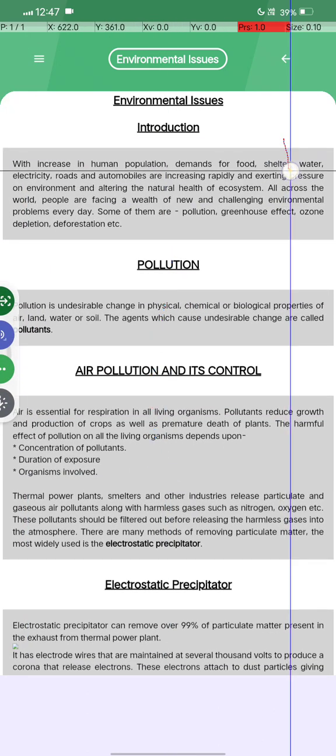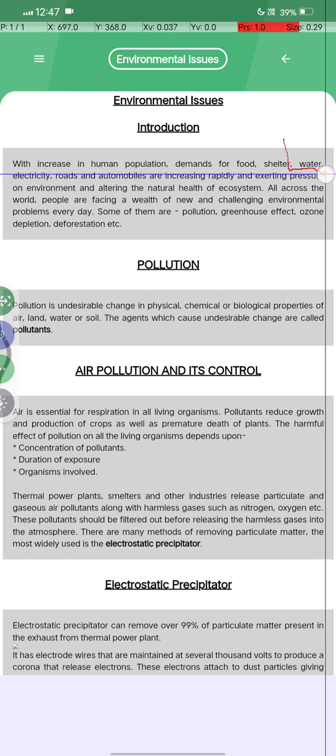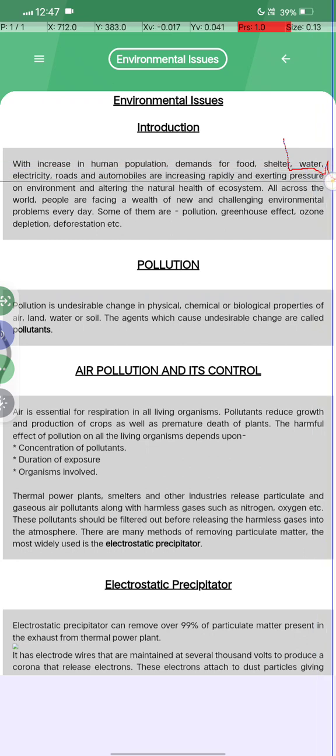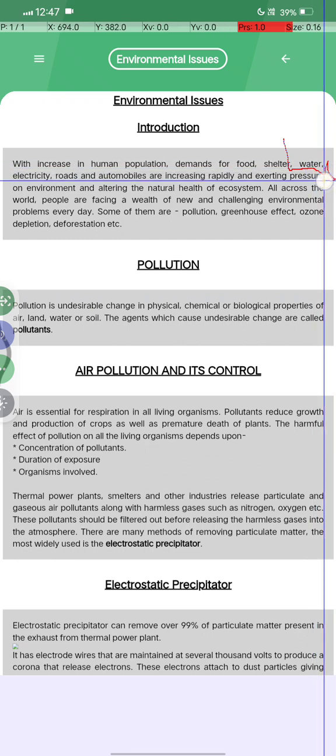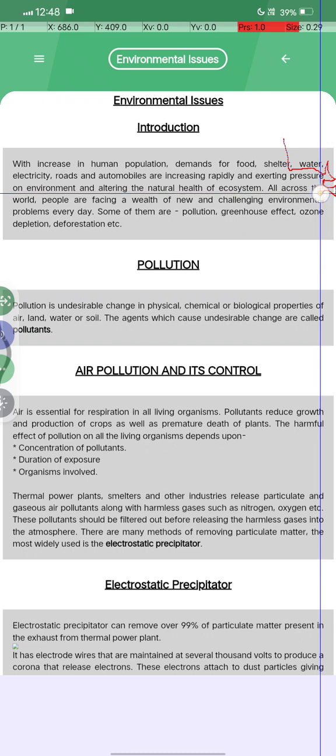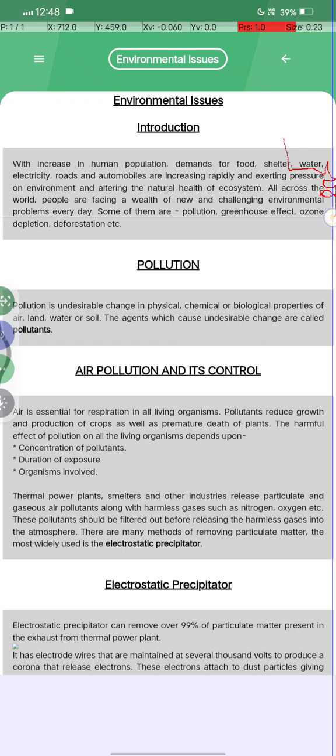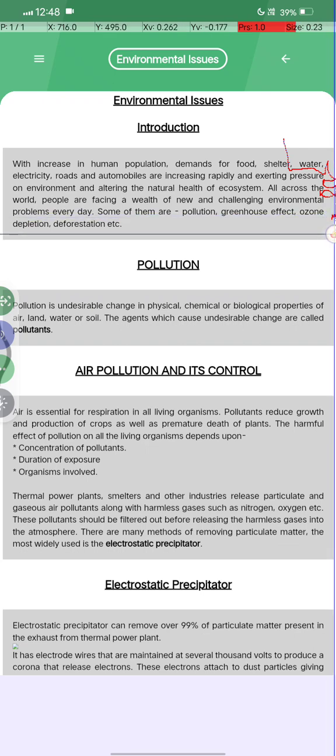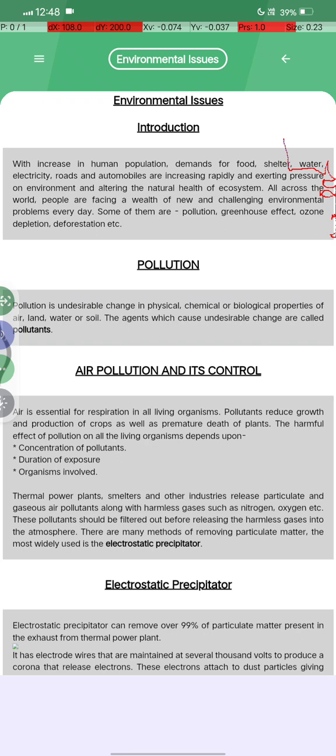Introduction. With the increase in human population, demand for food, shelter, water, electricity and automobiles is increasing rapidly, exerting pressure on our environment and altering the natural balance of the ecosystem. People all over the world are facing a wealth of new and challenging environmental problems every day. Some of them are pollution, greenhouse effect, ozone depletion. So these are the causes of environmental issues.